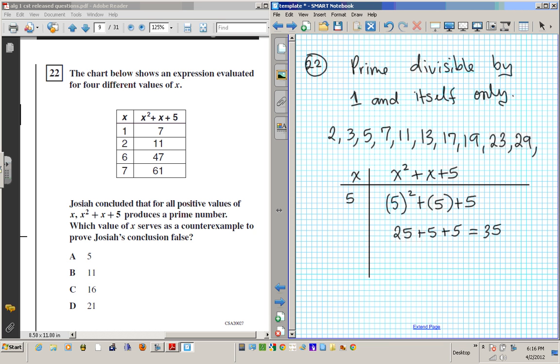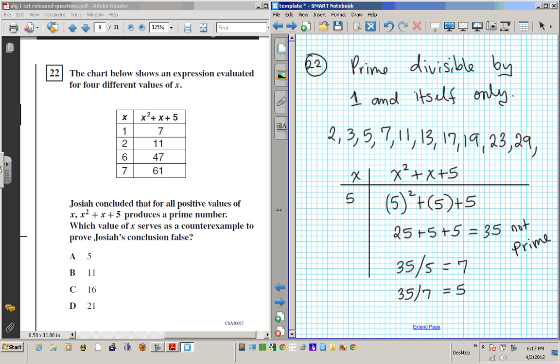Wait a minute, is there any number other than 1 and 35 that goes into 35? Of course, because 5 goes into 35, right? 35 divided by 5 is 7. So 5 goes into 35, and also another number, 7 goes into 35 5 times, right? So guess what? This is not prime.